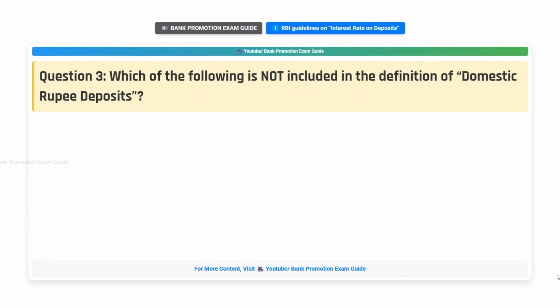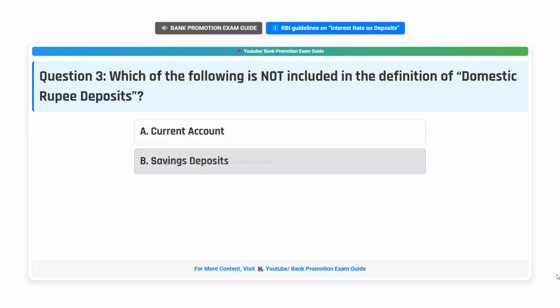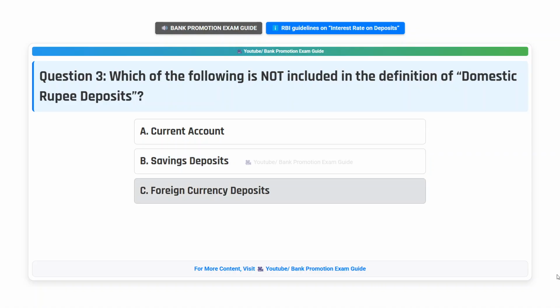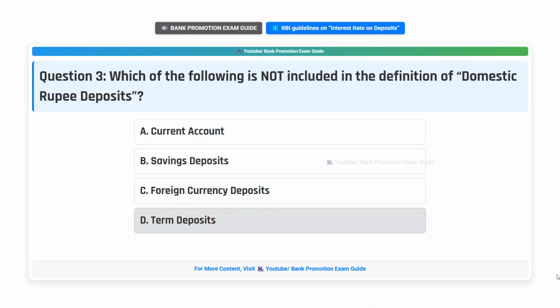Question 3. Which of the following is not included in the definition of domestic rupee deposits? Option A, current account. Option B, savings deposits. Option C, foreign currency deposits. Option D, term deposits. Think the answer.